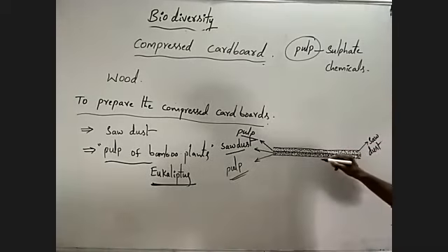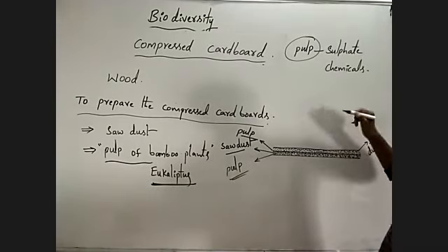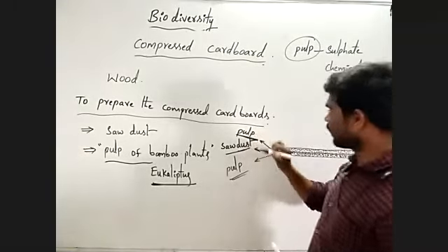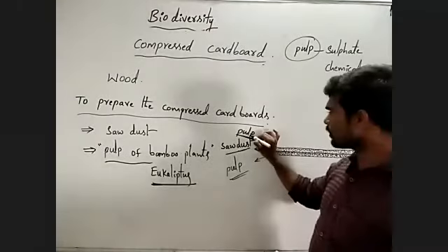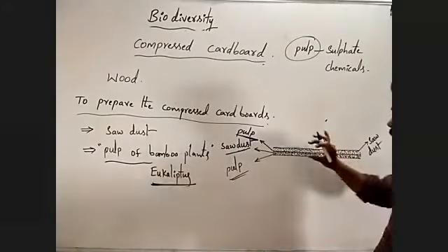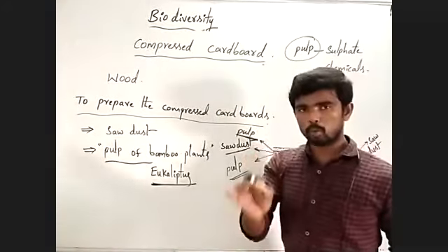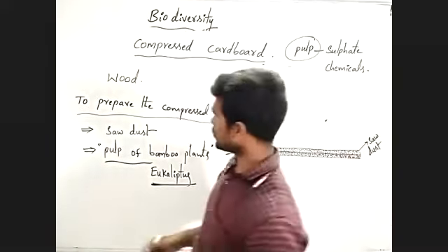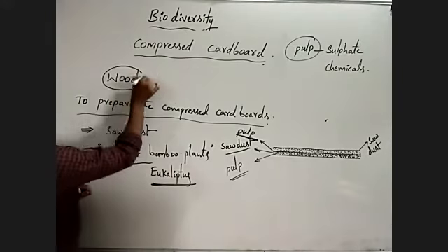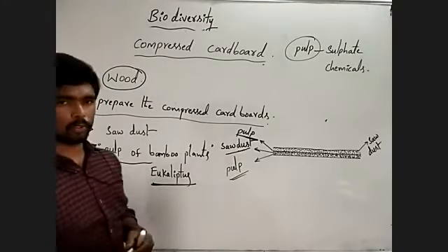Like this, by forming alternate layers of the sawdust and pulp, usually wood is made. You know very well that this is plywood. Different types of plywood.